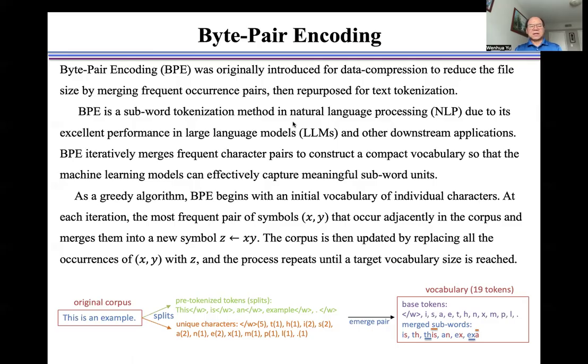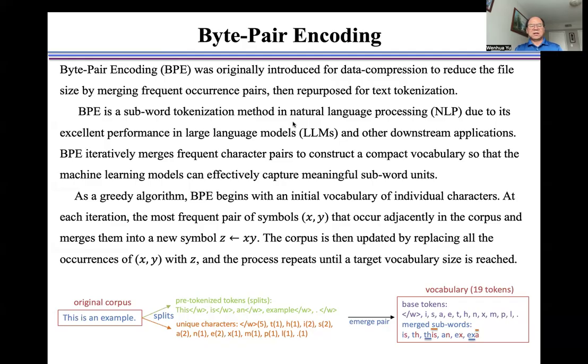BPE is a subword tokenization method in natural language processing due to its excellent performance in large language models and other downstream applications. BPE iteratively merges the frequent character pairs to construct a compact vocabulary so that machine learning models can effectively capture meaningful subword units.